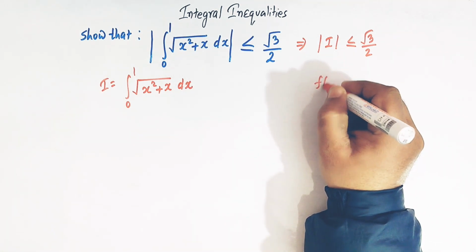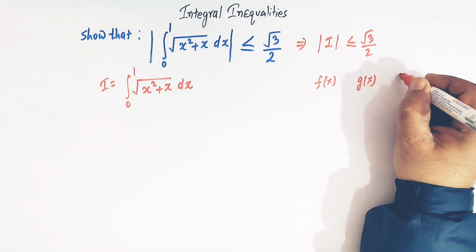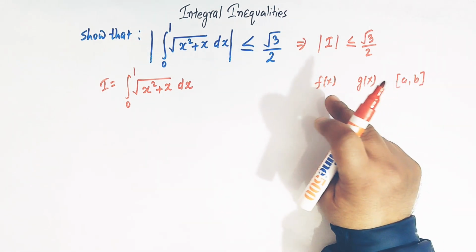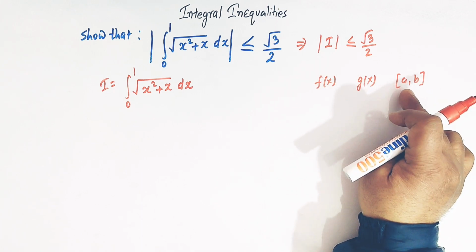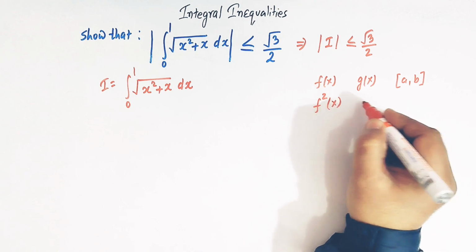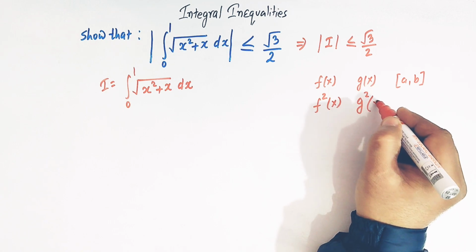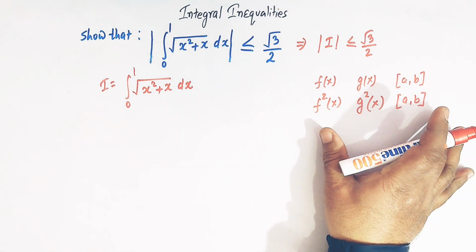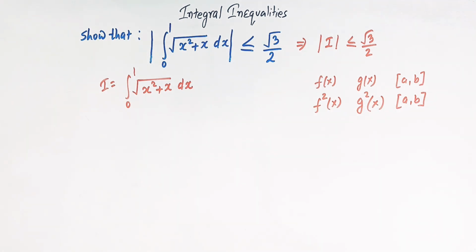See, if we have two functions, say f of x and g of x, which are integrable and continuous in the closed interval a comma b, and the square of f of x is also integrable, and similarly the square of g of x is also integrable in the interval a comma b, then we have a very nice result which is known as Cauchy-Schwarz inequality, right?